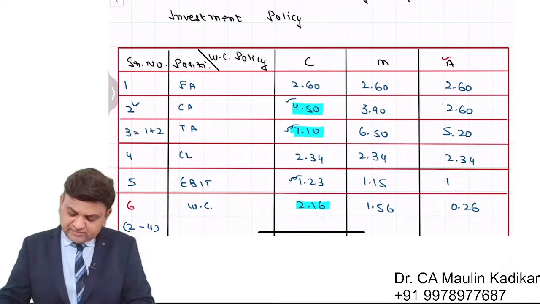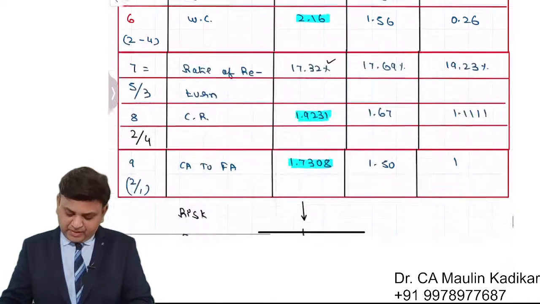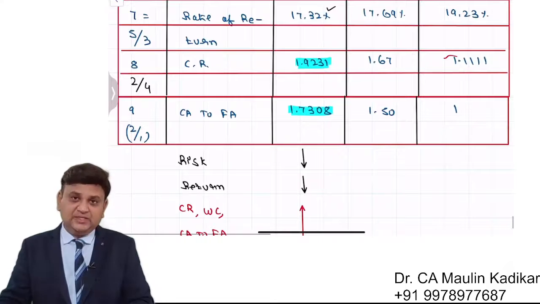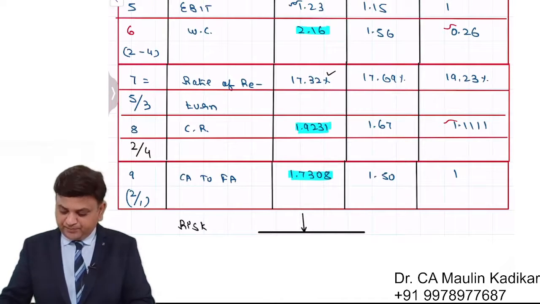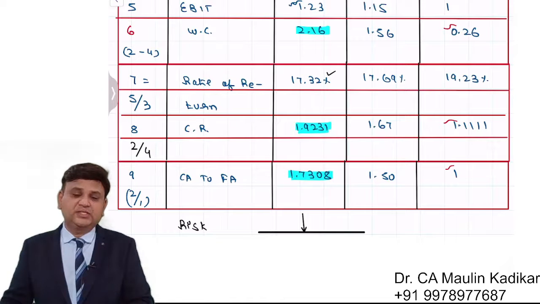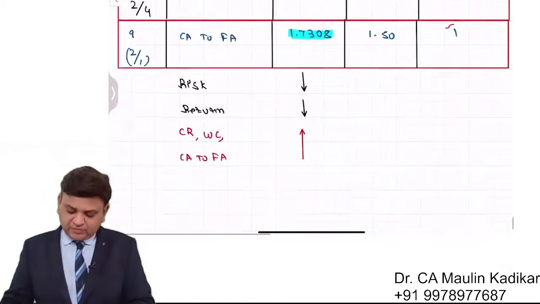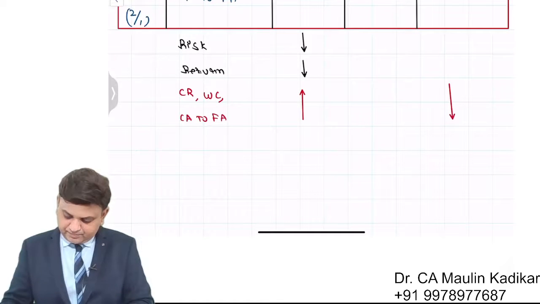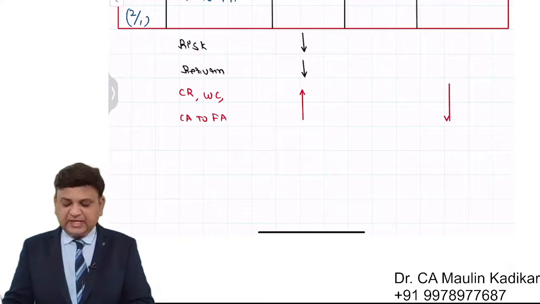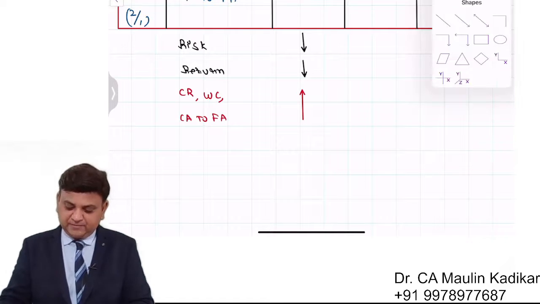Your current assets investment will be less. So your current ratio will be less. So your working capital will be less. So your current assets to fixed asset ratio will be less. So all these things are going to be less. However, in that case, what will happen? Your risk and return, both of them increase.